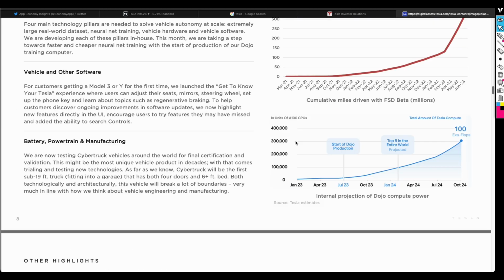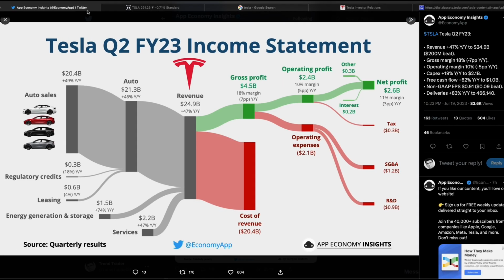Then yes, on top of that, then there is a lot of other things that they talk about. So now let us look at the numbers, because remember, the numbers, it's all that count. Then we can look at the total revenue of Tesla, combining car sales, some credit, leasing, energy generation, and other services.